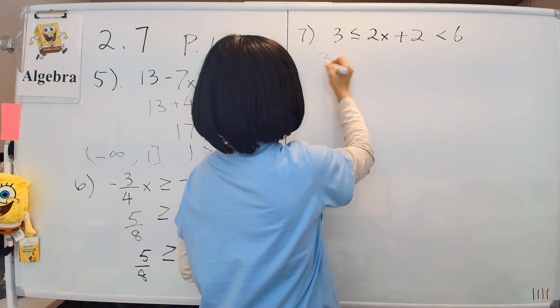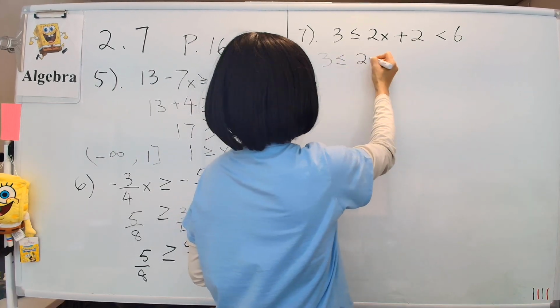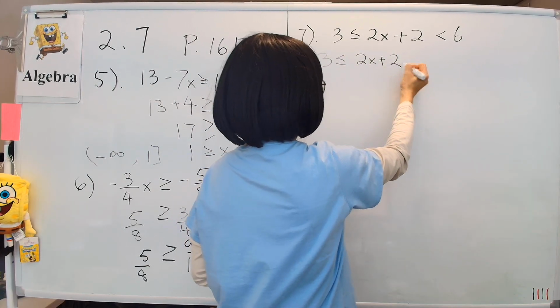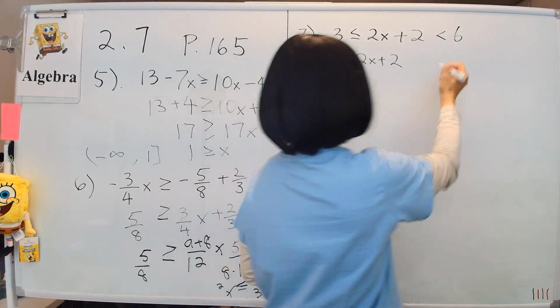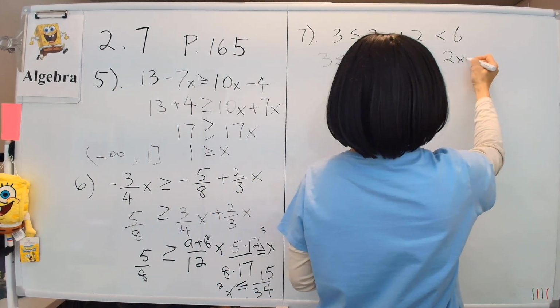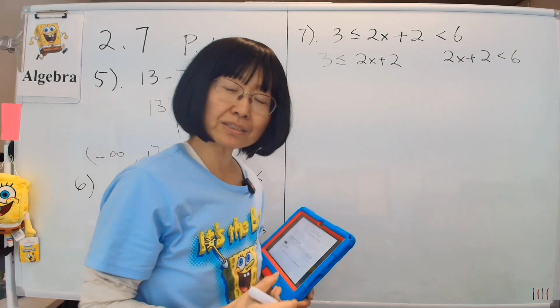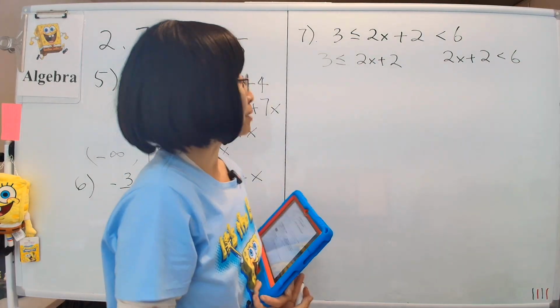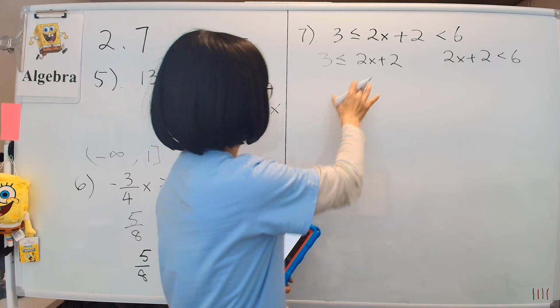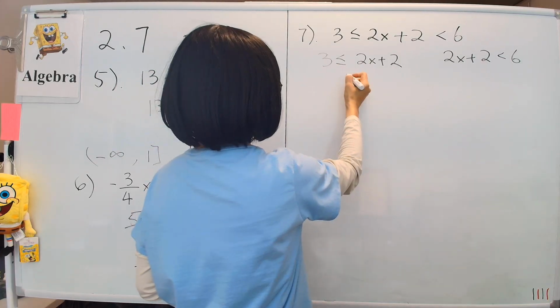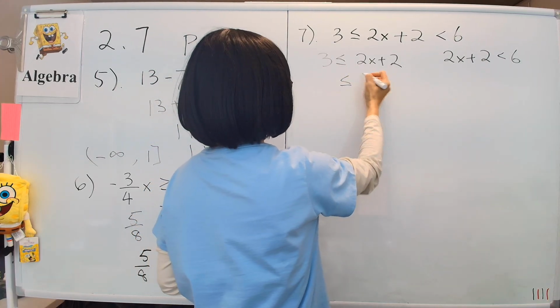Okay, so we have 3 less than or equal to 2x plus 2. That's the first situation we have to fix. And secondly, the 2x plus 2 has to be less than 6. So we'll solve each individually and then combine the answers, so to speak. The first condition, we'll do the same trick.